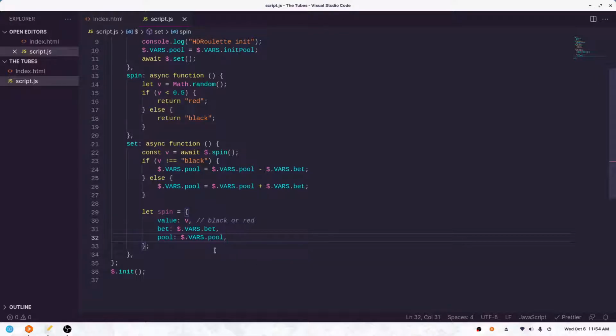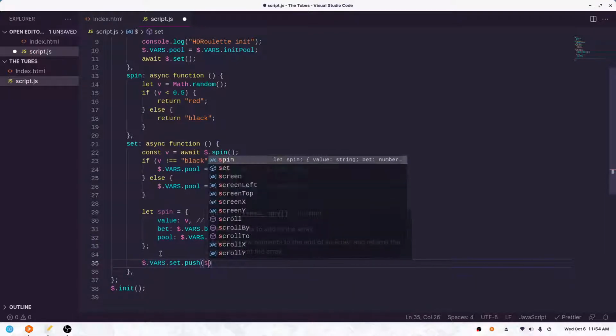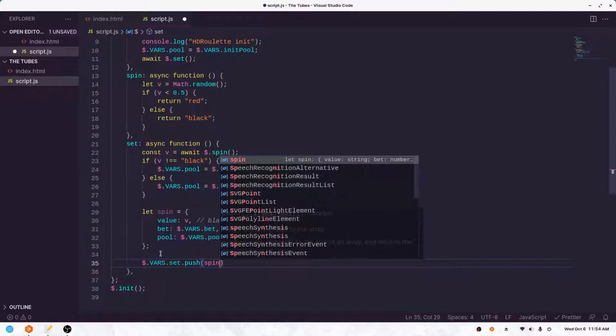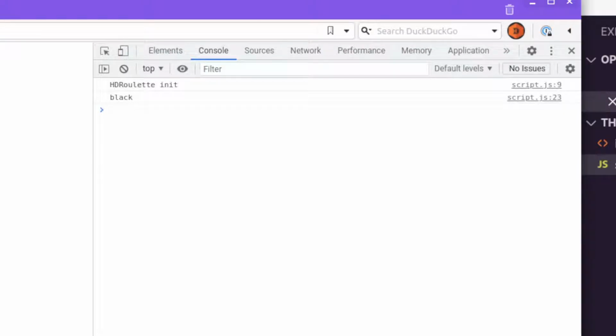So we're going to store all this data and we're going to add it to the array here. So I guess what we need to do is actually push it here. .set.push spin. Okay, so let's go back and make sure we didn't make any stupid mistakes.